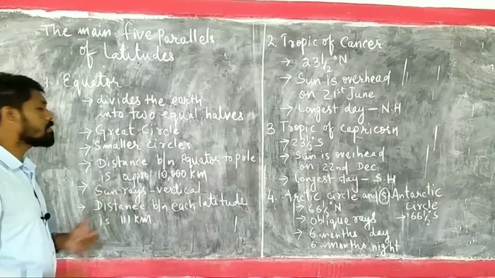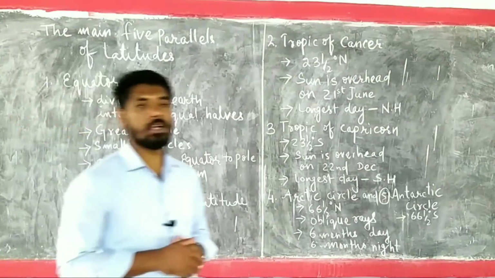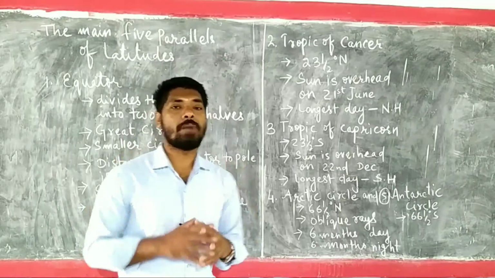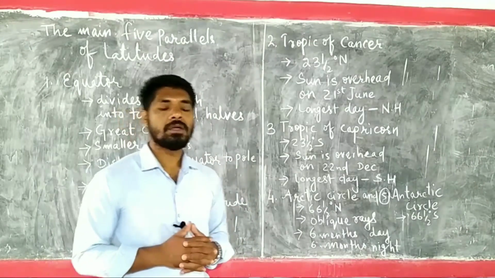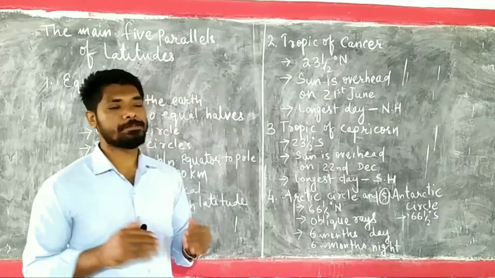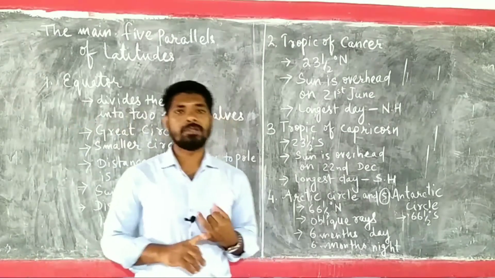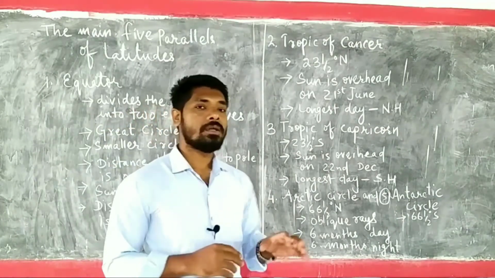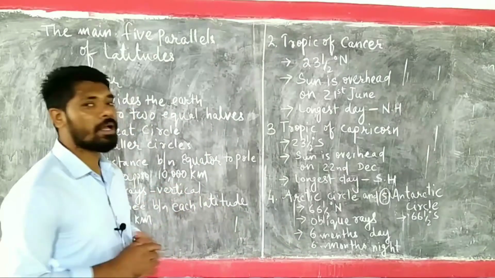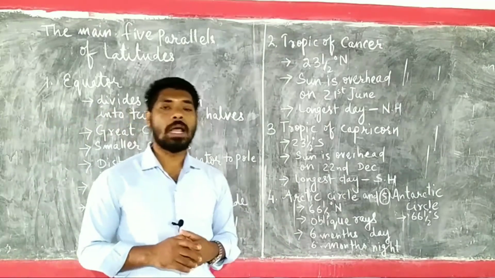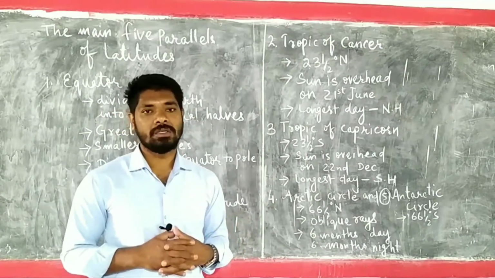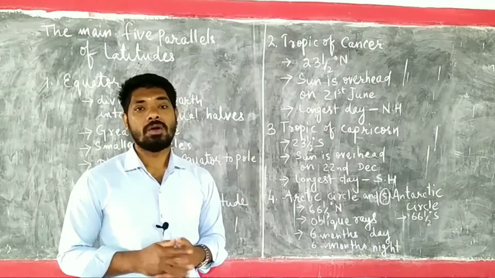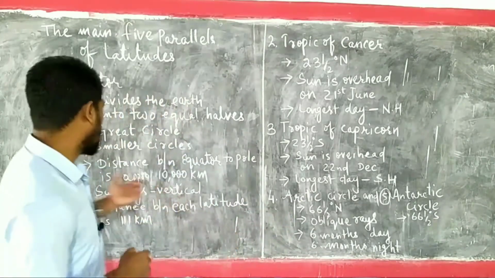Then again, the sun rays are vertical in this area. In the equatorial areas, the sun rays are direct. Throughout the year, they receive enough sun rays. Because of that, the precipitation as well as the vegetation is so dense, and there are some reasons why these areas are not appropriate for human habitation. In some areas people are living, but majority of the areas are still not discovered because of these other factors.